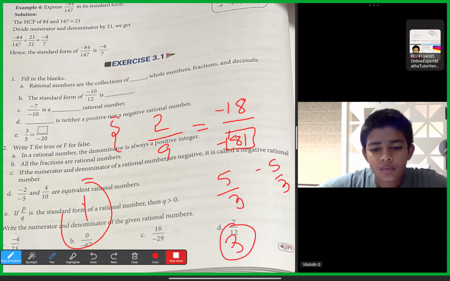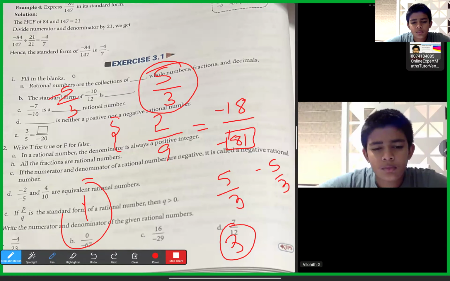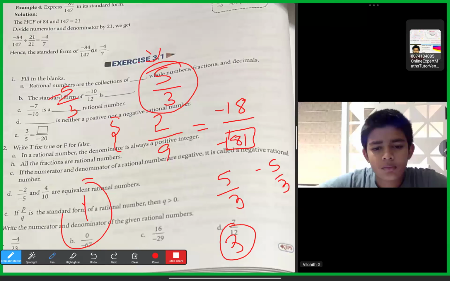Similarly, if the actual answer is minus 5 by 3 and by mistake you forgot to keep the minus sign and wrote 5 by 3, your answer will be different. Since it is the rational numbers chapter, that is the only difference, and we need to be careful, or the teacher will not give the marks.